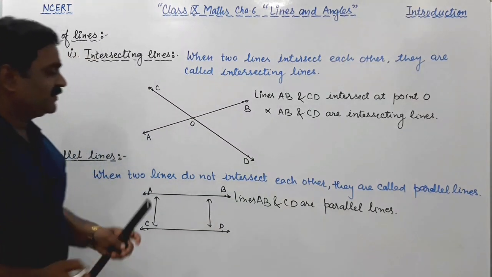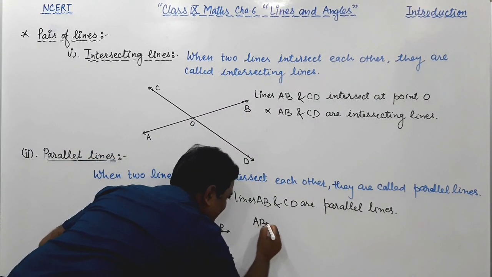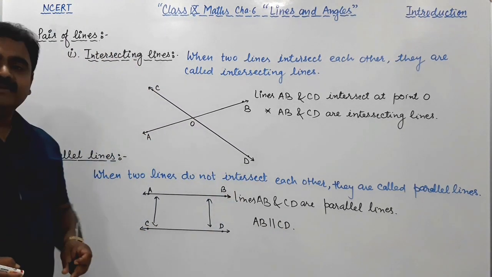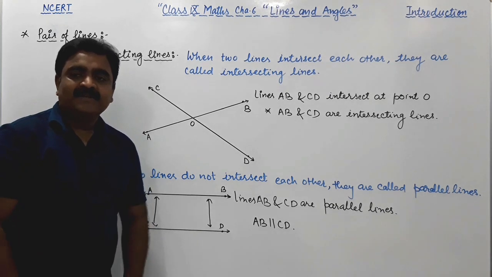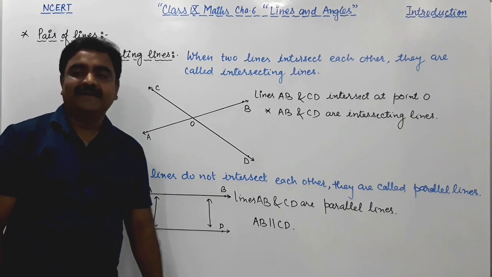Right, friends? And they are denoted as line AB is parallel to CD. Clear? So please note it down in your notebook clearly and neatly.